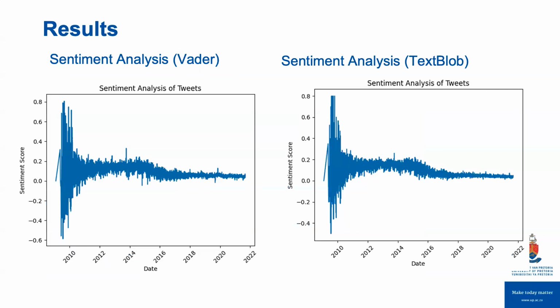What then becomes interesting is when we look at the sentiment analysis of the tweets. We see that at the start, when the tweets were collected, just 2009 moving into 2010, the tweets are very polarized. So we see some positive numbers here, which are positive sentiments, negative will be negative sentiments, and then 0 will be neutral. So we see that there were polarized sentiments coming through.